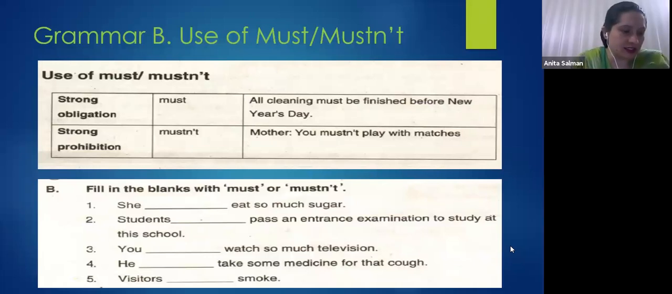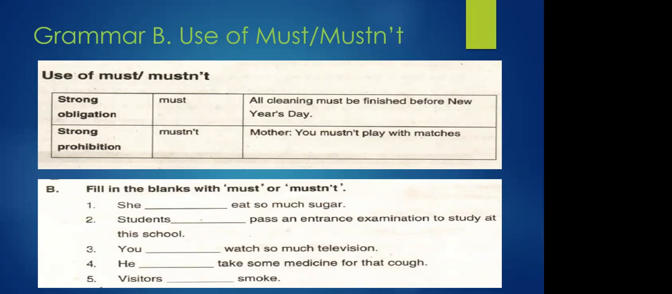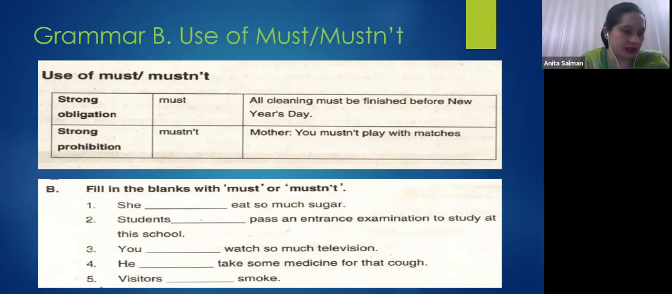Okay. Visitors dash smoke. Yes, Nawal. Visitors must not smoke. Okay, very good. Mustn't. Okay, or must not. Very good. Is it clear? Very good. Okay, beta, I'm very sorry if you're raising your hand. I'm not calling your name. Actually, there is a problem on the screen. I can see only a few students and I'm just calling their names. I know all of you are raising your hands up. Okay, good.